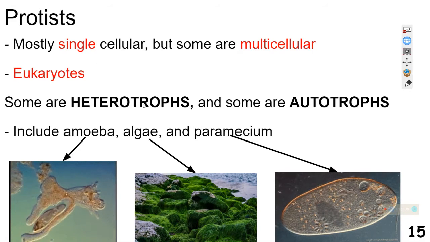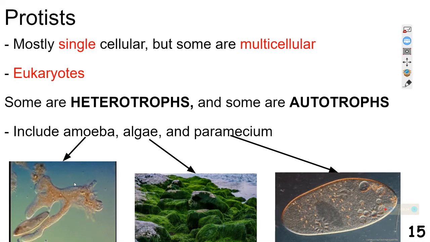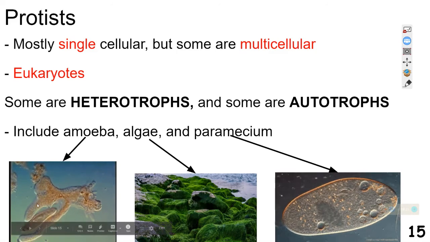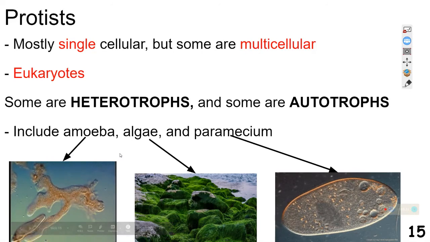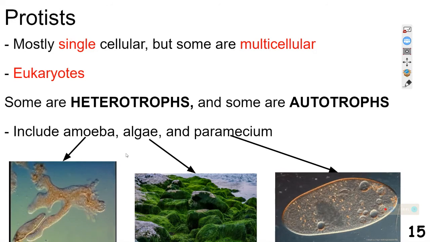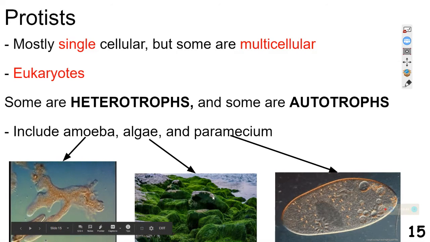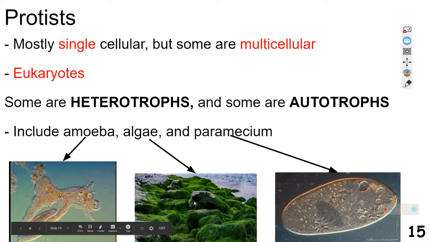Some examples of this would be, you have an amoeba here. You have this little video of an amoeba here on the left-hand side. In this amoeba, you see these finger-like appendages reaching out, and it's trapping in there. It looks like a paramecium, and the amoeba is going to eat it. So the amoeba would be a heterotroph because it's eating another organism there. Then you have over here in this green in the middle would be your algae. And algae is an autotroph because it's going to make its own food via photosynthesis.